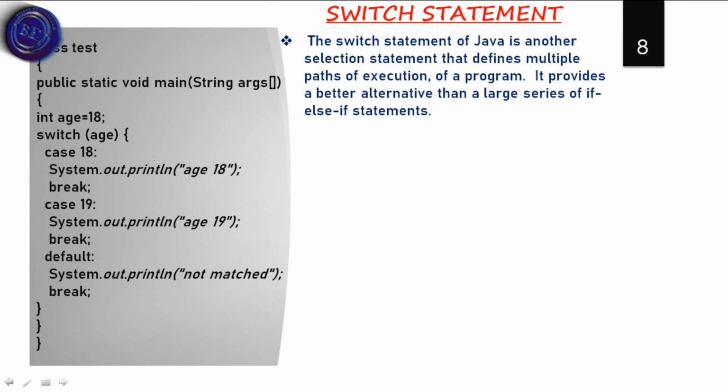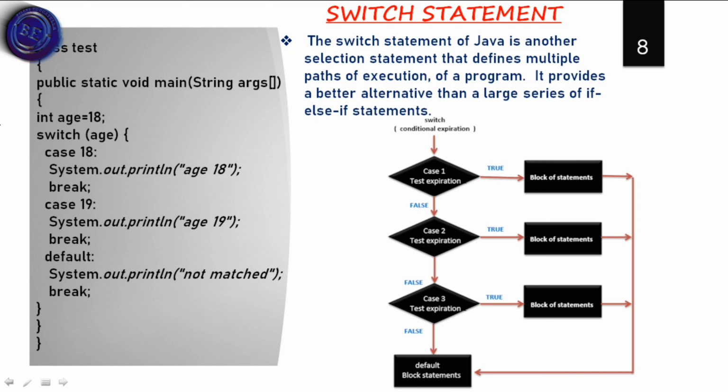So here is an example. In this example, we have int age equals 18. First the syntax: switch age. Here we have the cases inside the switch statement. Case 18 represents System.out.println age 18.